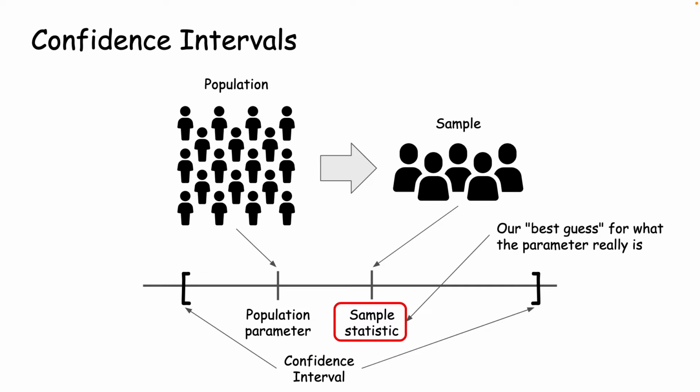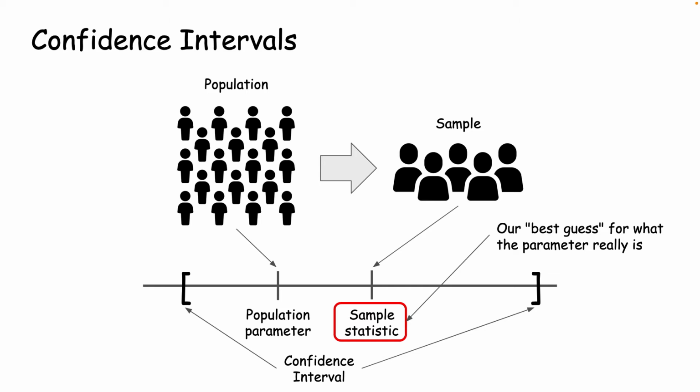Whatever statistic was calculated, we know it is probably not exactly the same as the actual value for the entire population, but we expect it to be close. We also know that if the study was repeated with a different group of people, we would get a different value for that statistic, which we would also expect to be close to the real value for the entire population. And if we repeated the study an infinite number of times with a different group of people each time, we would get a whole range of estimates for the real value of the population. The confidence interval puts a bracket on each end of that range.